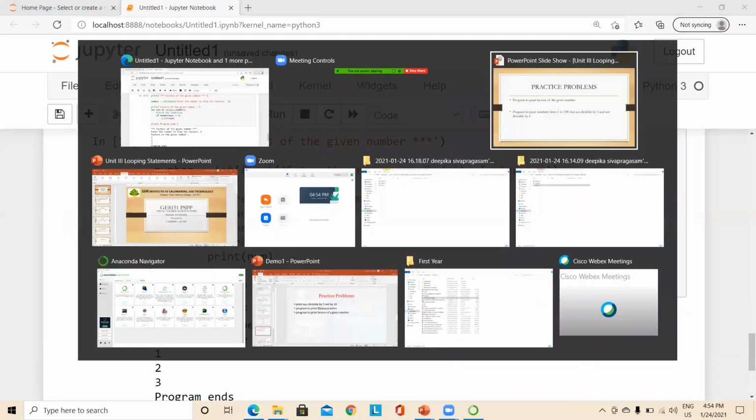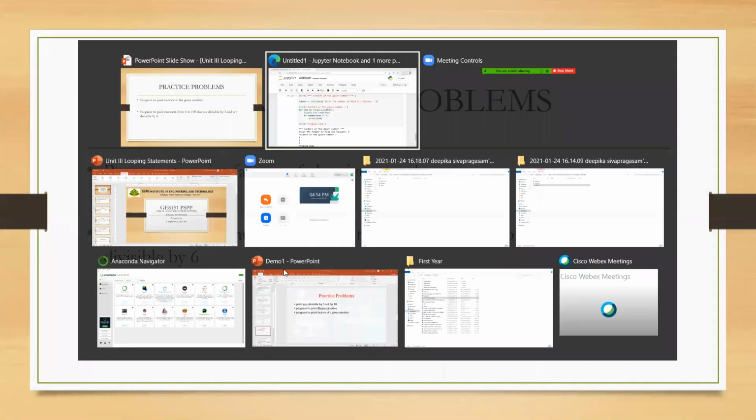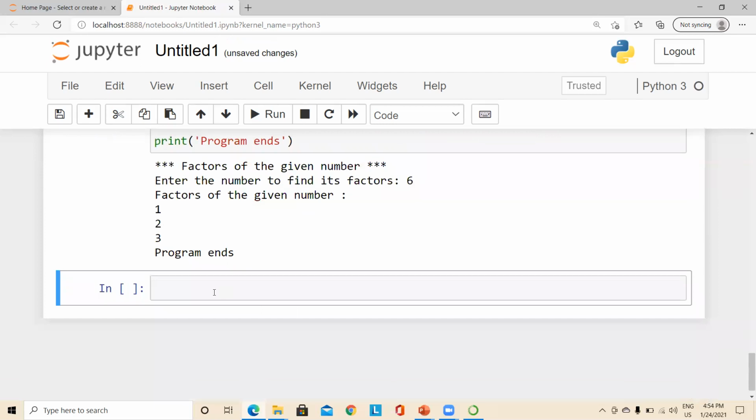And the second practice problem is to print the numbers from 1 to 100 that are divisible by 3 and not divisible by 6. So this seems to be easy. So let us try coding for that problem, right? So we shall begin our coding by printing the title of our program, which is divisible by 3 and not by 6, right?